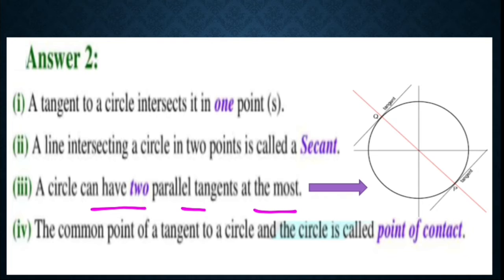And how can you draw these parallel tangents? If you draw a diameter, at the end points of that diameter you can draw two tangents and they will be parallel to each other. So a circle can have two parallel tangents at most.